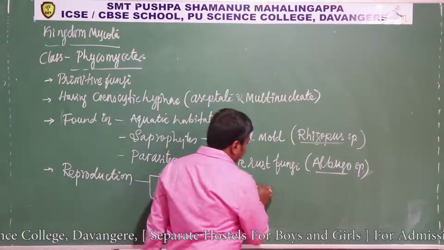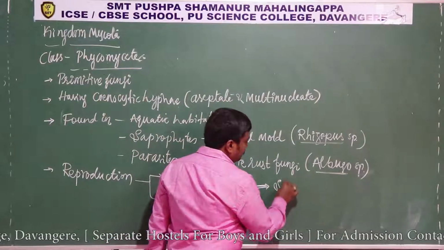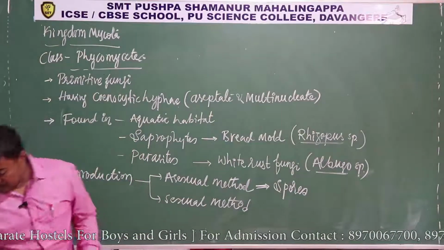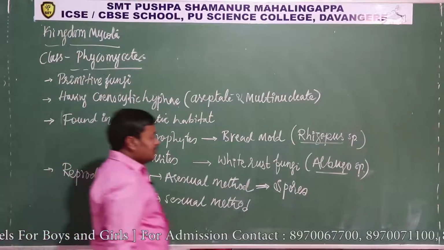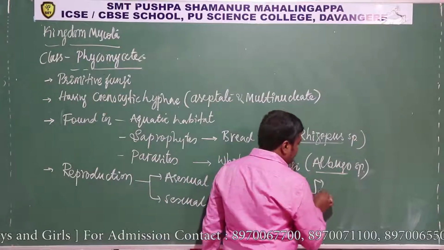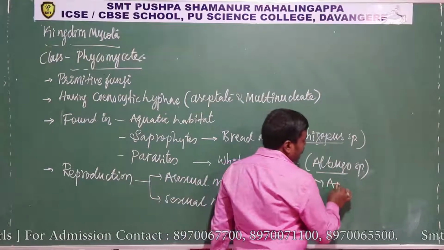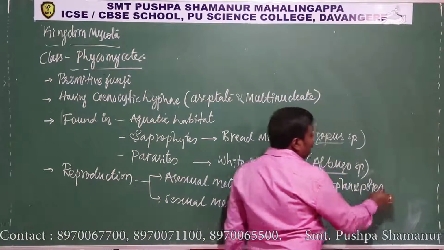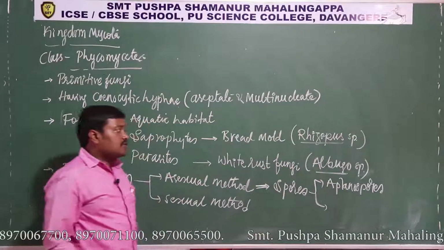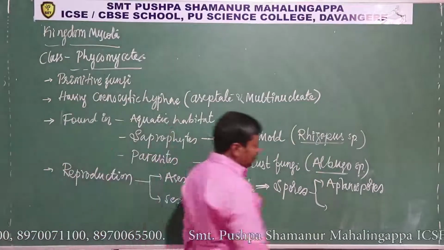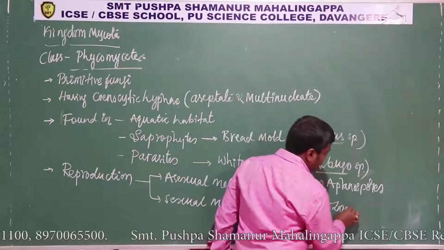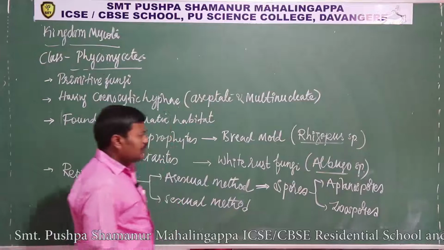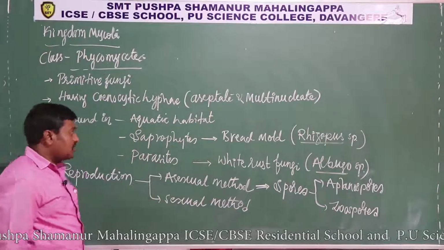In the asexual method they produce spores. These spores may be of two kinds: aplanospores or zoospores. So what are those aplanospores? What are those zoospores?